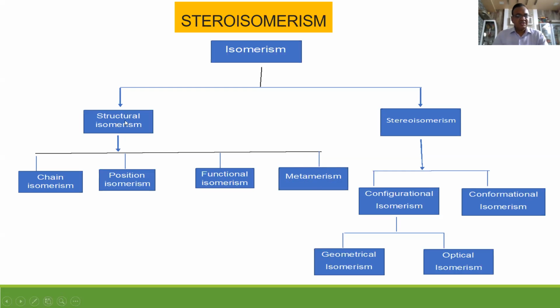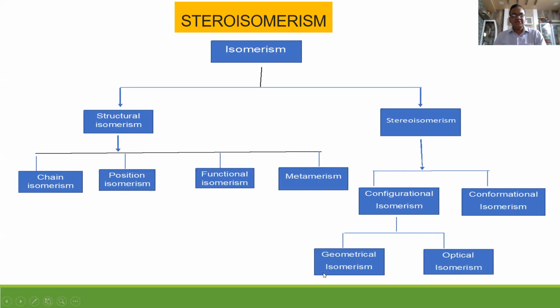So in chain isomerism, the chain of the carbon is different. In position isomerism, the position of attachment of the functional group is different. In functional isomerism, the functional groups themselves are different. And in metamerism, the alkyl groups are different.